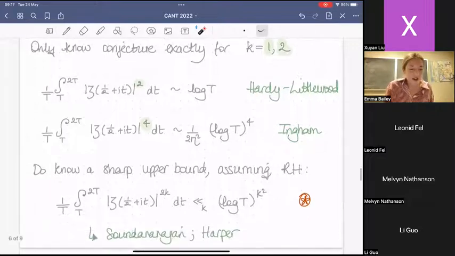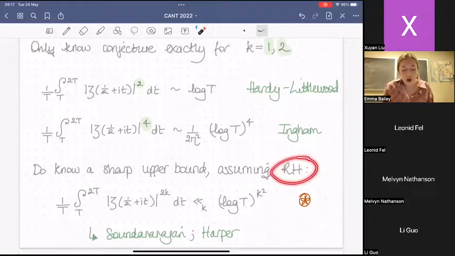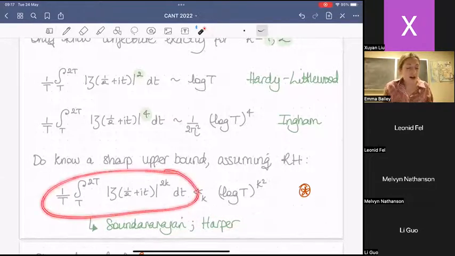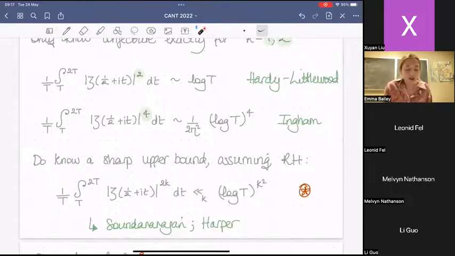Let me just highlight, for the sake of time, that we know, for example, a sharp upper bound, so an upper bound that grows like the conjecture predicts, though we have to assume the Riemann hypothesis generally for this to hold. So this is work of Soundararajan and subsequently Harper to get this upper bound. This sharp bound says that the moments of the Riemann zeta function do indeed grow no faster than log t to the k squared, which was the prediction.